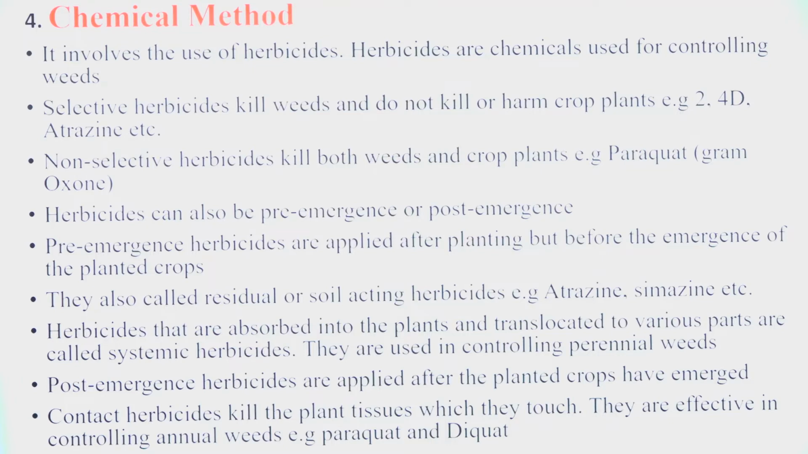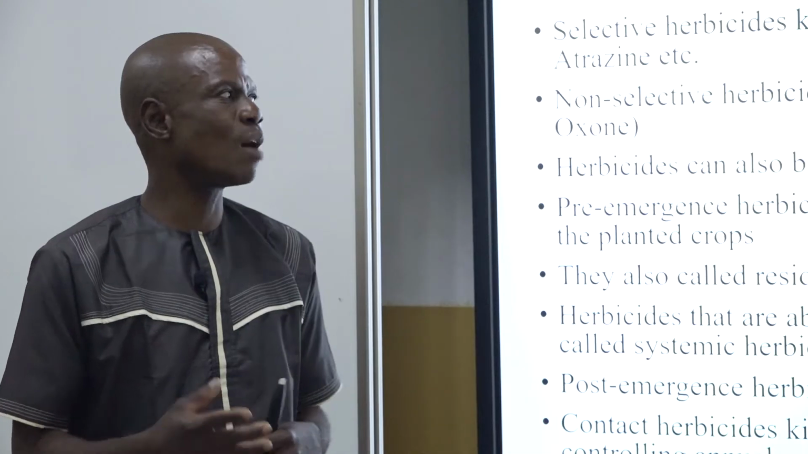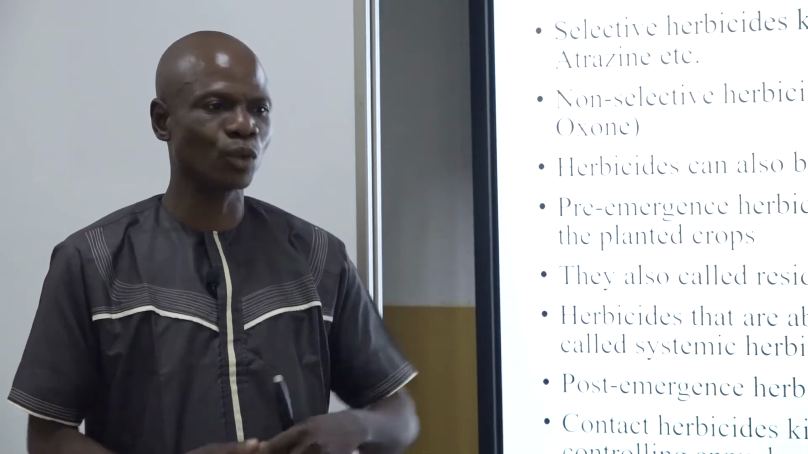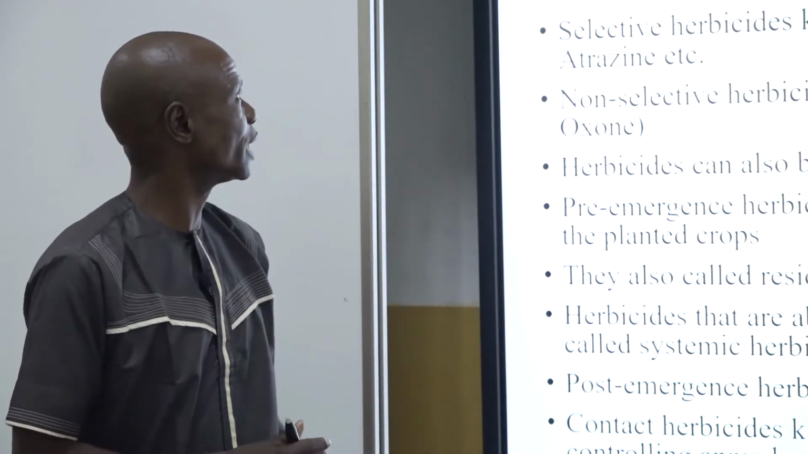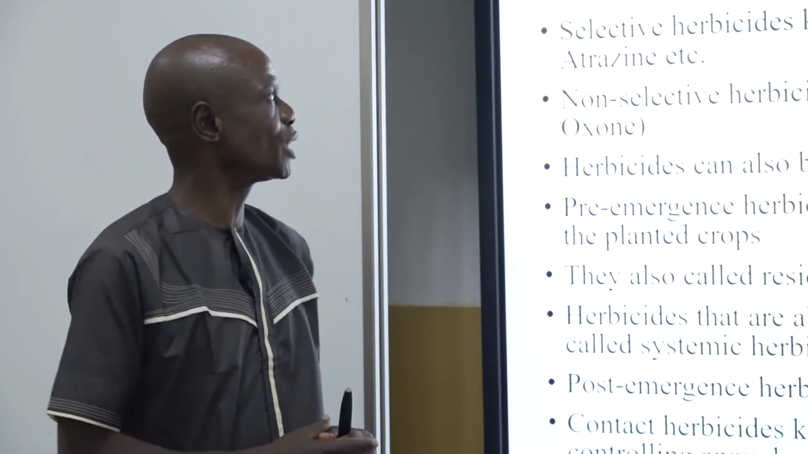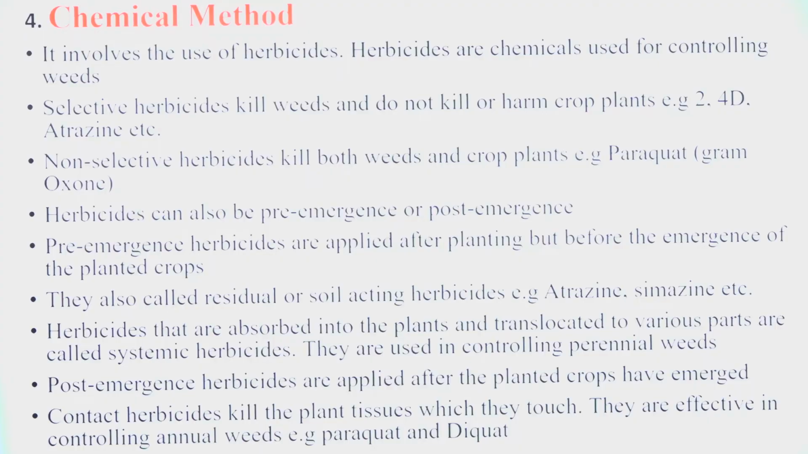Then the next method, that is the fourth method, is the chemical method. This is the method that people are using most nowadays. They can go to the market and buy chemicals to spray on the weeds and destroy them. That is why they call it the chemical method. It involves the use of herbicides.